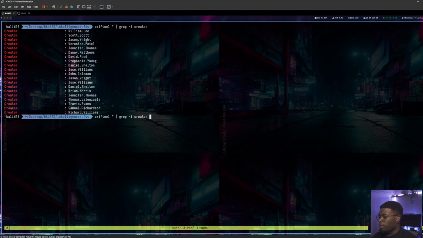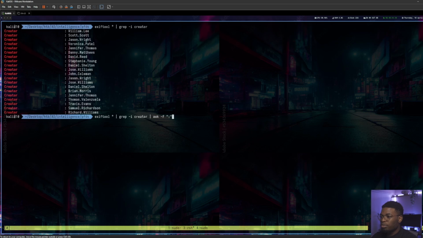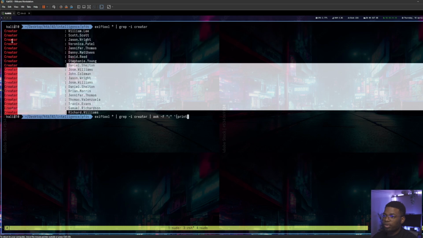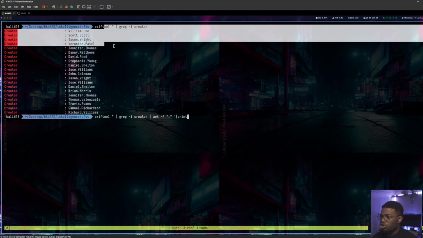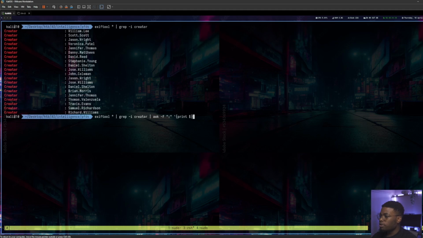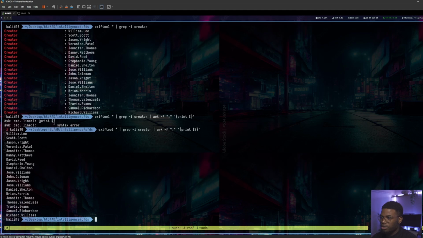Or you could pipe your output to a tool called awk, and then our separator, or the delimiter we want to use, is the colon, right? Specify the colon as the separator, and if we open our single quote, open our curly brace, we want to print what? Something. What are we printing though? Since the delimiter is the colon, now we have two sides we can print. 1 and 2. 2 columns. And if we print the second column, this would be the username. So close our curly brace, close our single quote, hit enter. I have a syntax error in my awk, which is $2, the column actually. There we go. Now we have usernames, right?